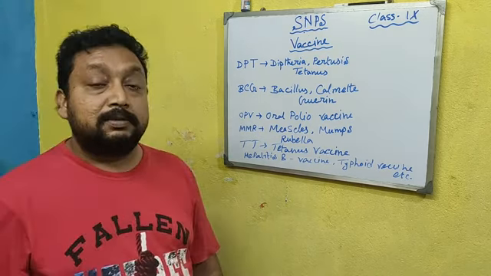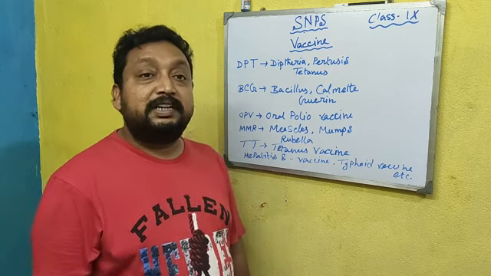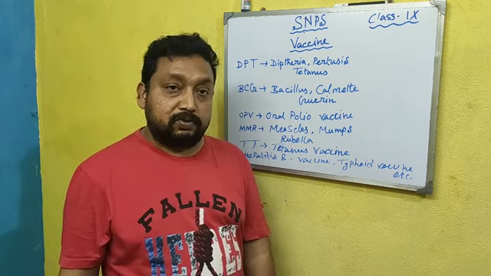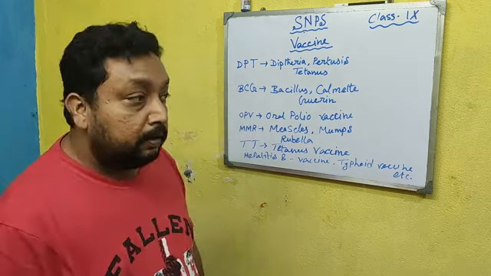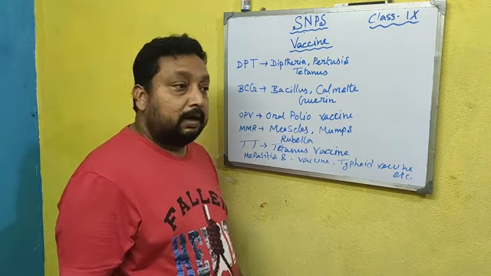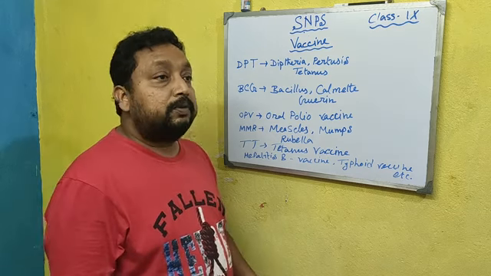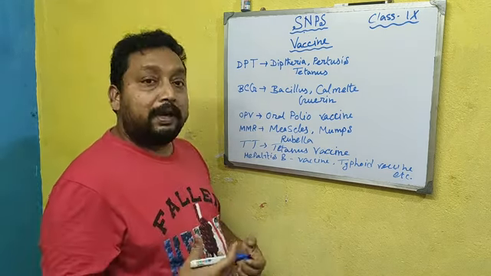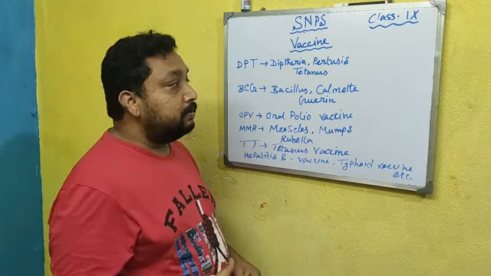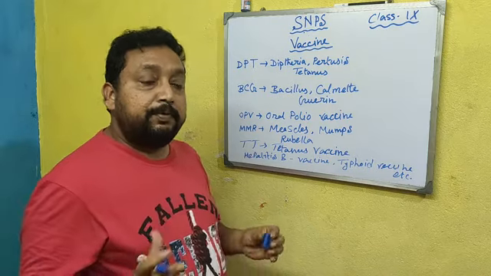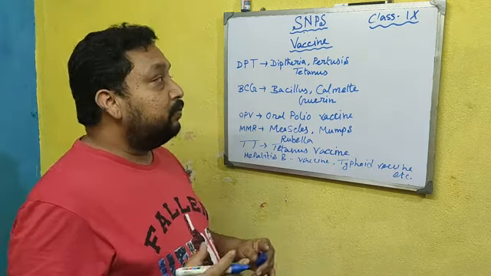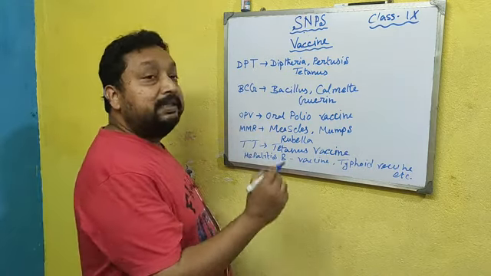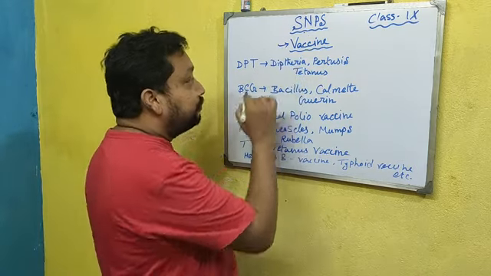In the previous class, we discussed the different types of immune response: what is immunity, how antibodies form in our body and how they destroy the antigens, that is the immune response, and the different types of immune response. Today we will discuss the different kinds of vaccine.